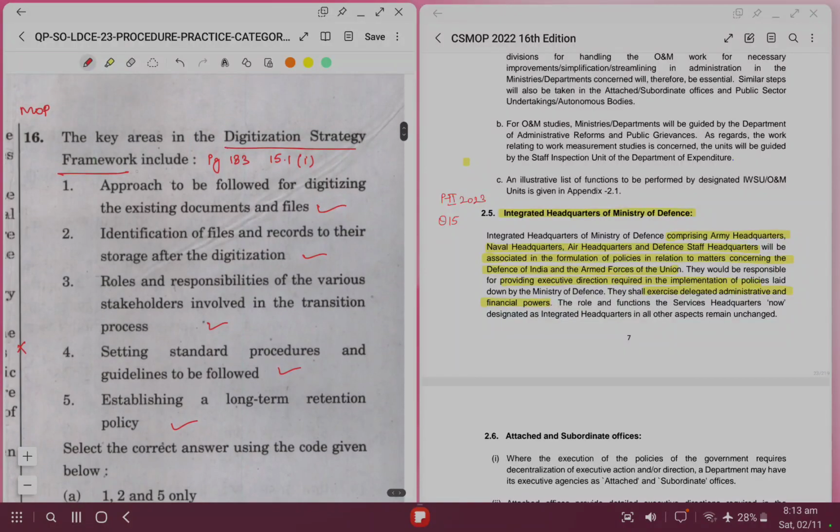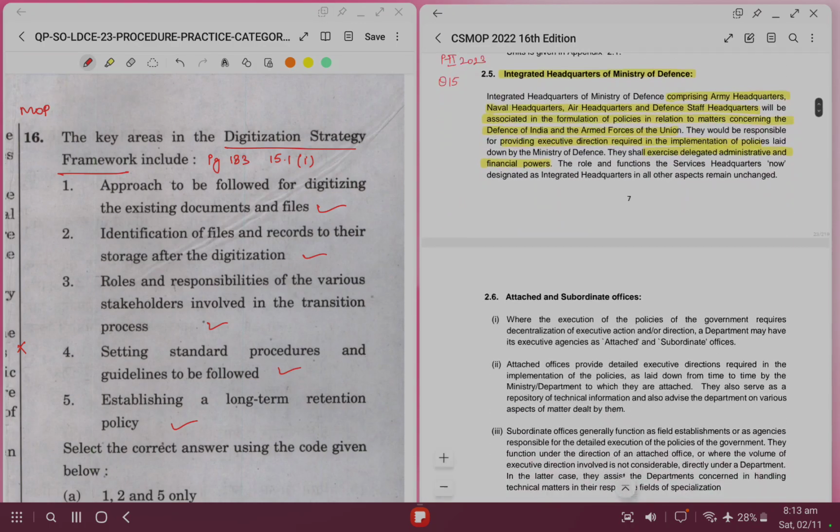Question number 16 is on the key areas in digitization strategy framework. So for that we'll go to page number 183.